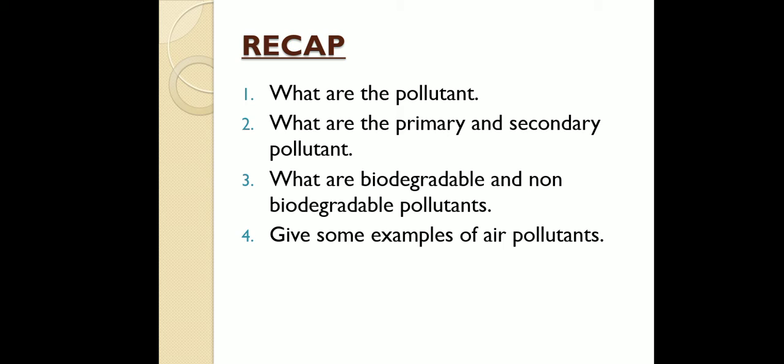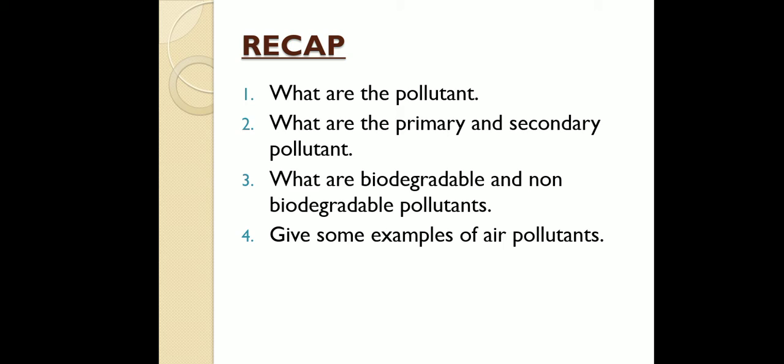So the pollutant which is liberated from the source itself into the environment is known as the primary pollutant. Secondary pollutant means the pollutant which is formed from primary pollutants by reactions in the environment. For example, sulfur trioxide.